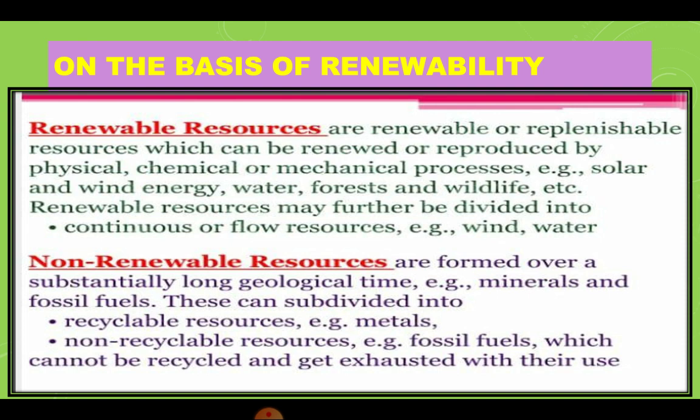Non-renewable resources are formed over a substantially long geological time, for example, minerals and fossil fuels. This can again be divided into recyclable resources, for example, metals, and non-recyclable resources, for example, fossil fuels, which cannot be recycled and get exhausted with their use.